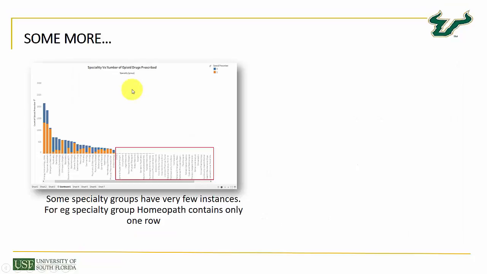Now we also came across certain information which resulted in performing pre-processing. The first one being that we found in Tableau that for the specialty column in our main prescription data set, many of the values had very few instances. Like homeopathy contained only one row out of 25,000. So we fixed this issue by clubbing them together into another category using SAS Enterprise Miner, which we'll be discussing later.